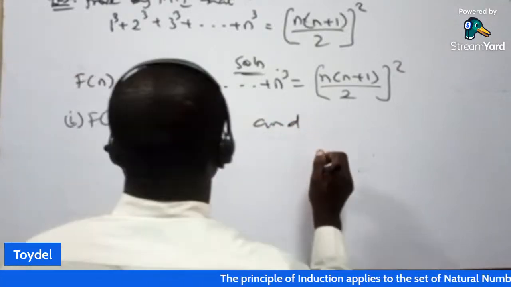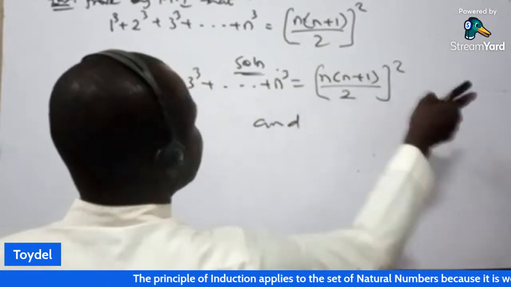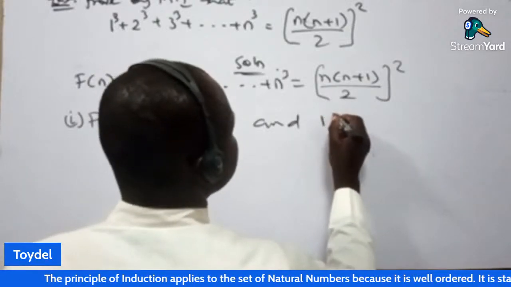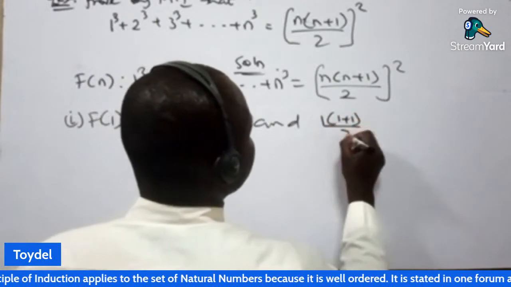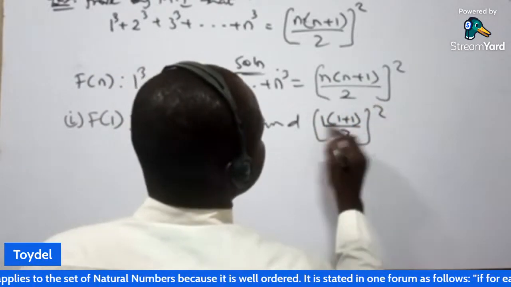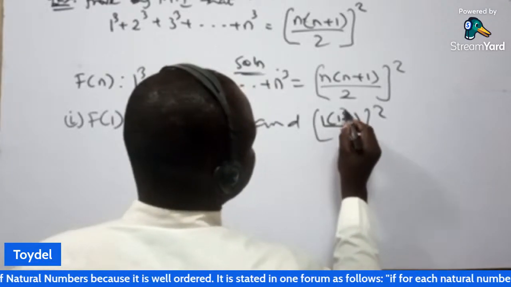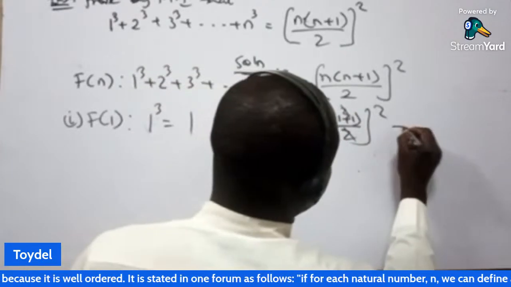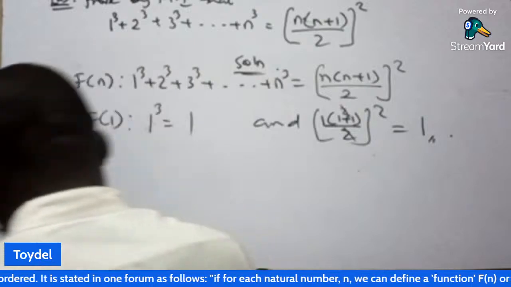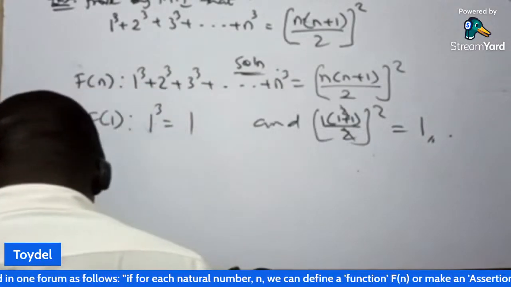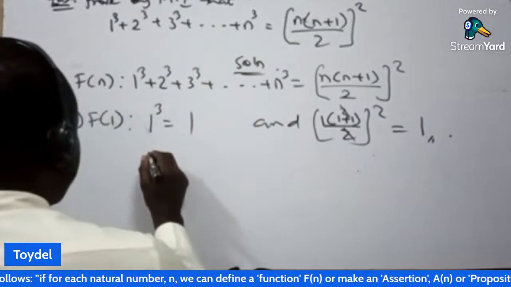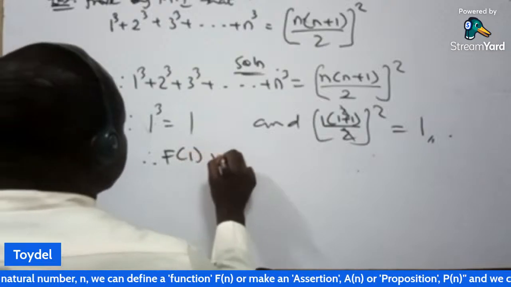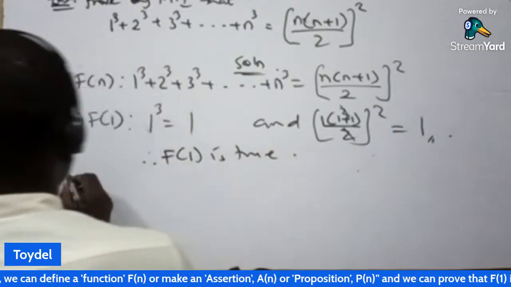And we substitute when n equal to 1 at the right hand side. I'm going to have 1 into bracket 1 plus 1 all over 2 all squared. So here 1 plus 1 is 2. 2 cancel 2. I will have 1 square, and 1 square is 1. So we have been able to show that f of 1 is true. Then we go to the second one.